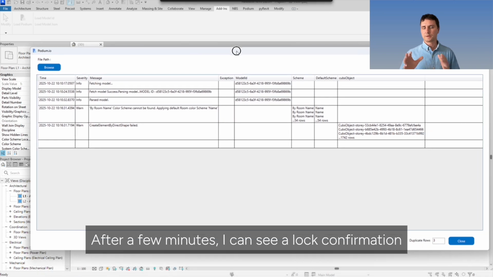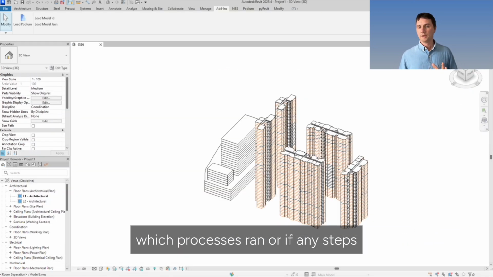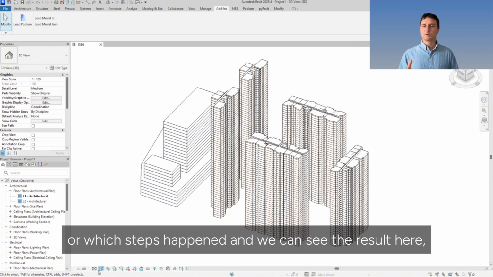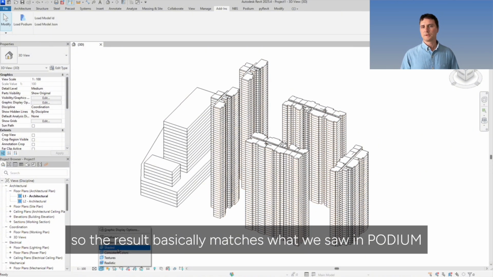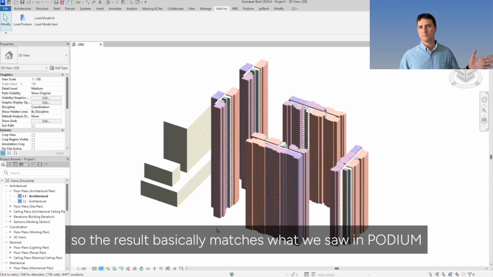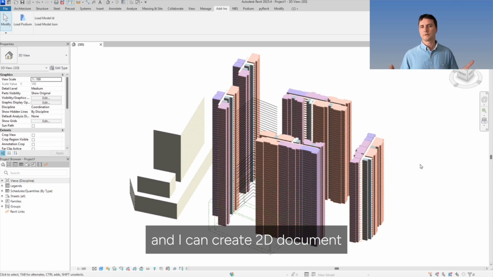After a few minutes, I can see a log confirmation of which processes ran and which steps happened, and we can see the result here. So the result basically matches what we saw in Podium, and here in Revit I can interrogate it further and I can create 2D documents.